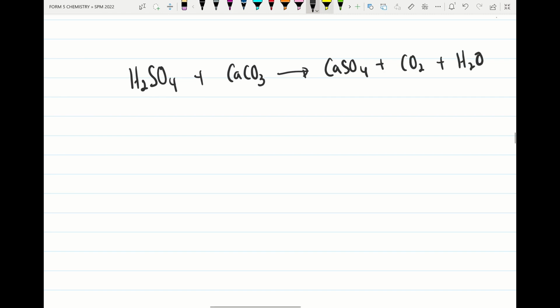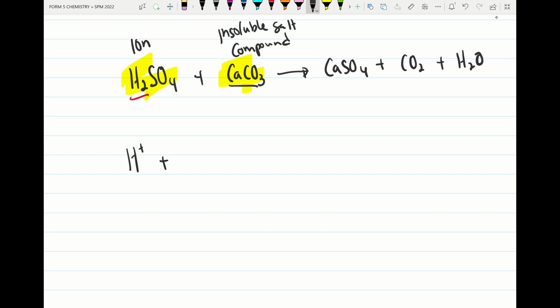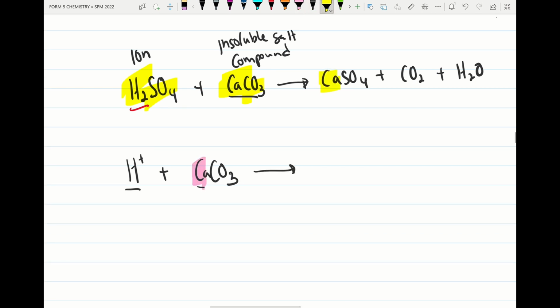How to do ionic equation? Please remember, acid will ionize in water and produce ions. And the ion involved in the ionic equation, please remember, is hydrogen ion. Alright, so next here, this is known as insoluble salt. Insoluble salt exists as compound. We take everything and put it here. Calcium carbonate, so we have calcium ion. We take the calcium ion and put it here.